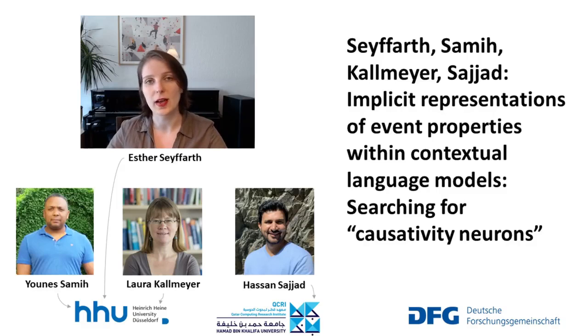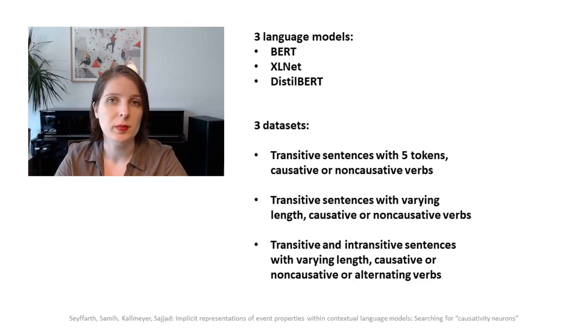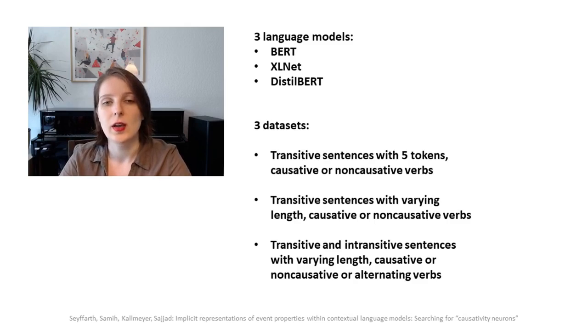My co-authors and I wanted to find out whether the distinction between causative and non-causative sentences could be learned by contextual language models, especially since causativity is not usually marked on the surface in English. We set up experiments with 3 different language models, BERT, XLNet and DistilBERT, and we created 3 different datasets in which sentences were either causative or non-causative, they were either transitive or intransitive, and one of the datasets even included alternating verbs that are sometimes causative and sometimes non-causative.